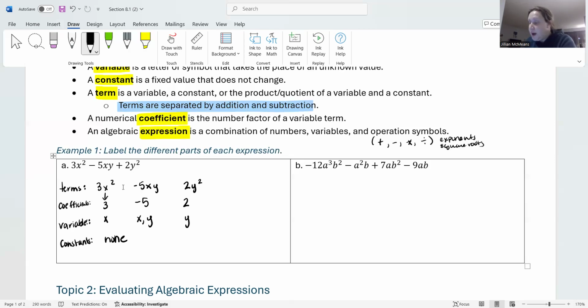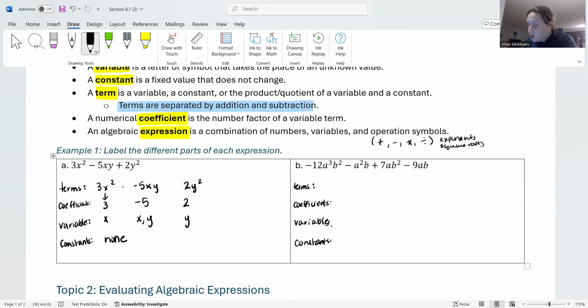For part B, we have negative 12a to the third, b to the second, minus a squared b, plus 7ab squared, and then finally minus 9ab. So let's look at the terms. We'll look at the coefficients. We can look at the variables and then constants.